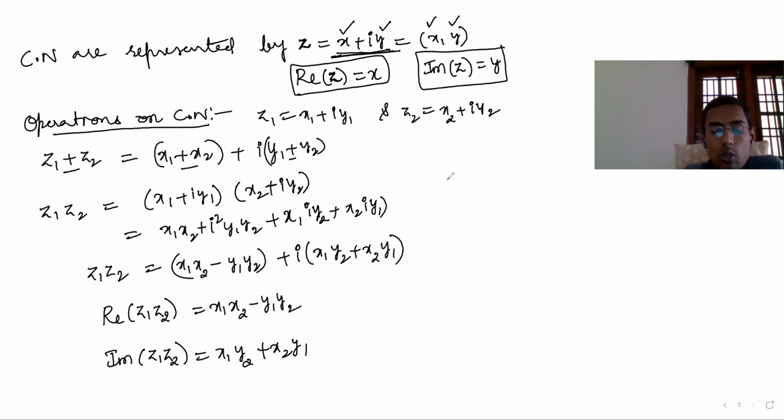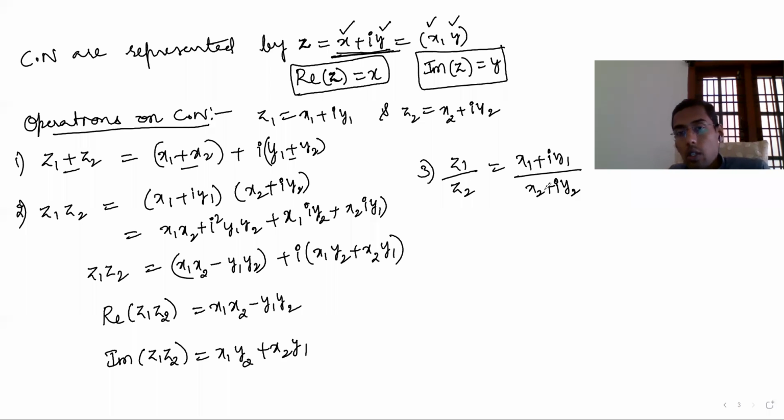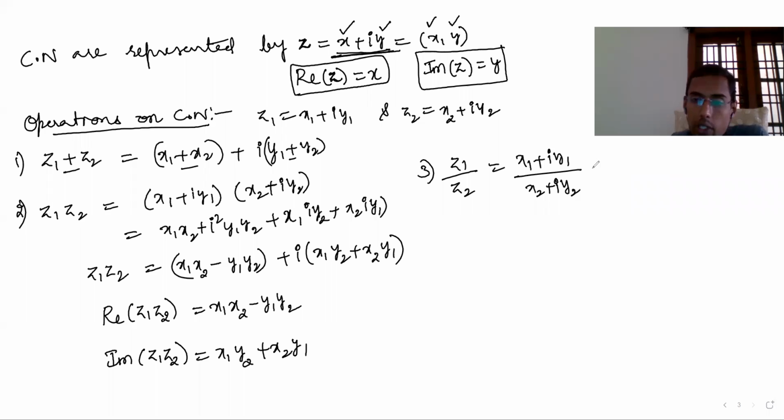Like this, so this is 1, 2 and 3. Z1 by z2 also: z1 by z2 is what? X1 plus iy1 by x2 plus iy2. Here you can leave it like this, but if you want to simplify, how do you simplify it?